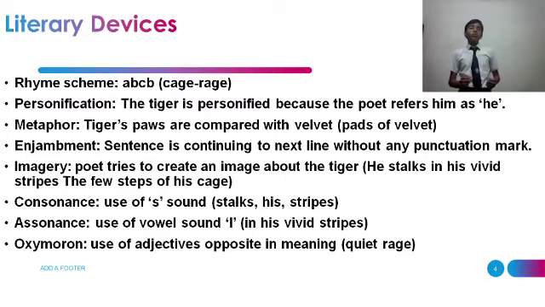Consonance is also used because there is a use of the s sound, as in stalks, his, and stripes. Next, assonance. There is a use of the vowel sound i in his vivid stripes. Oxymoron means the use of words opposite in meaning, as in quiet rage.